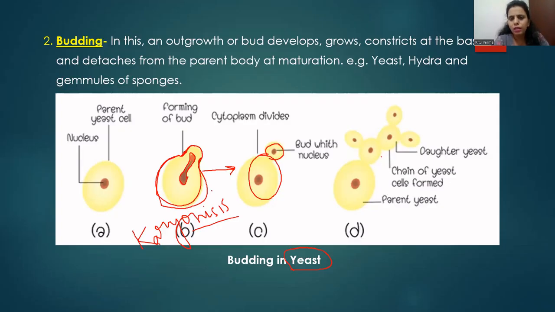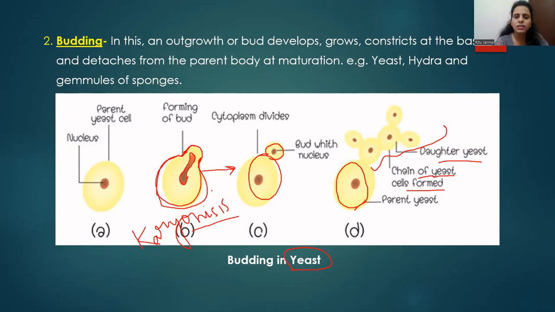Now this bud further divides and forms many small bud-like structures. All these small bud-like structures are known as a chain of yeast cells. New yeast cells are formed, and hence it forms a kind of chain of new yeast cells. These are the daughter yeast, and this one is the parent yeast.